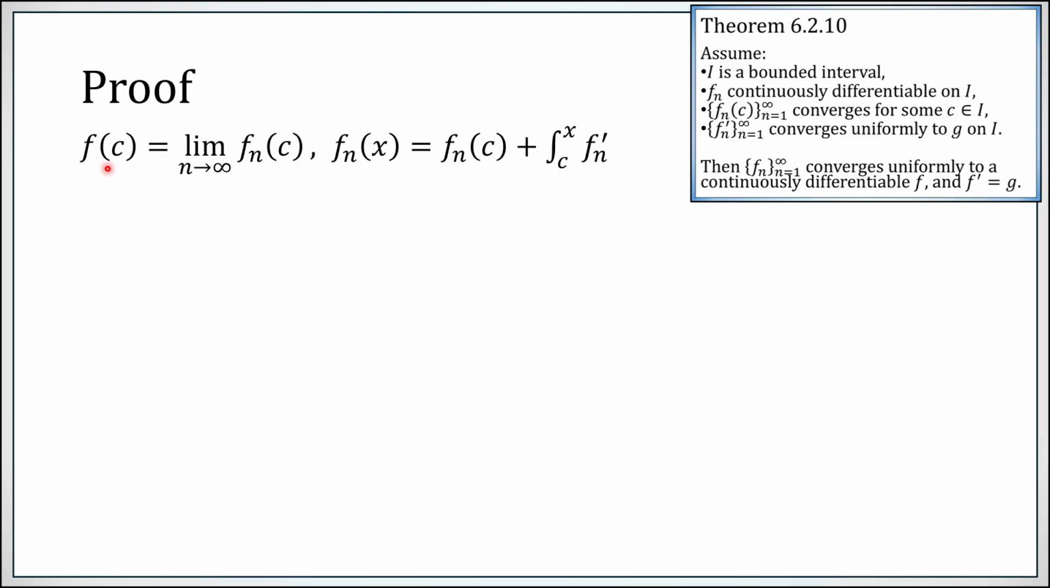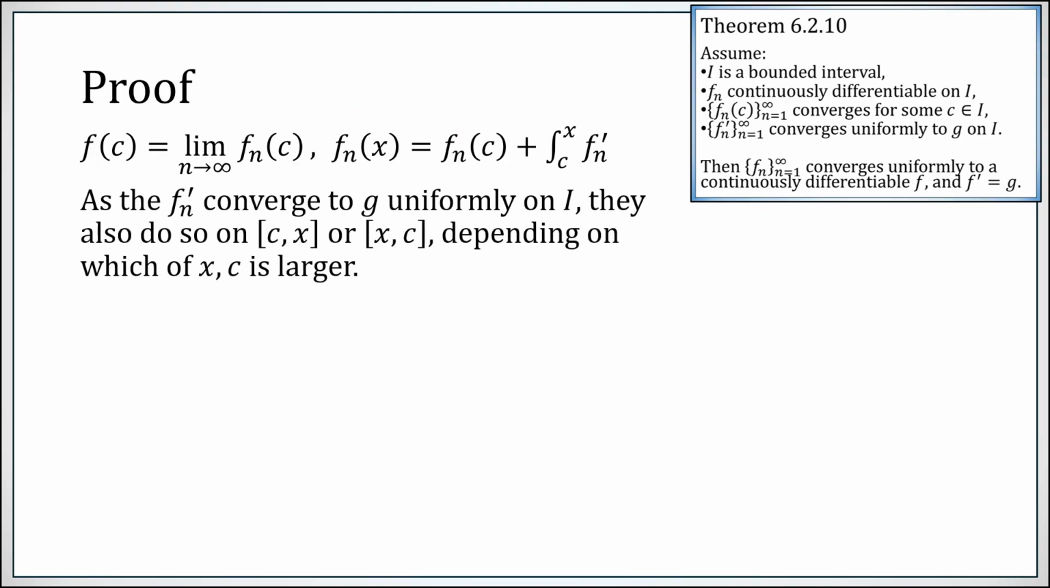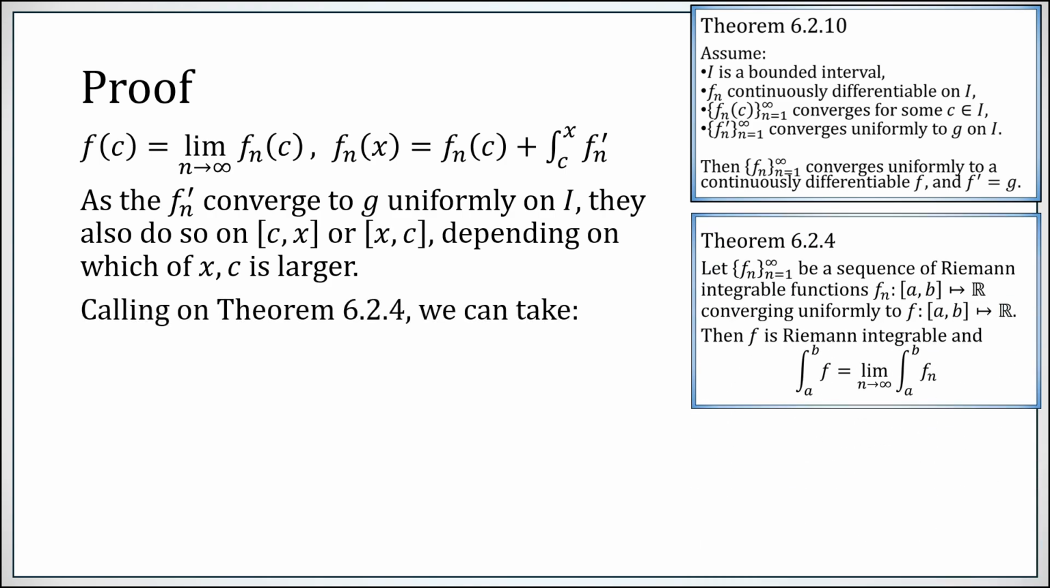Now, f of c is the limit as n goes to infinity of fn of c, and we just established fn of x is fn of c plus this. The fn primes are converging to g uniformly on I. Therefore, they're doing so on the interval from c to x, or x to c, depending on which was bigger or lesser, not a big deal. So what did we just prove about taking limits of integrals and integrals of limits? Since we have uniform convergence of fn prime, we can say that the limit as n goes to infinity of this integral of fn prime is in fact the integral of the limit of fn prime, which was simply g.